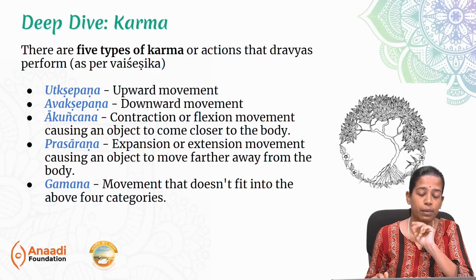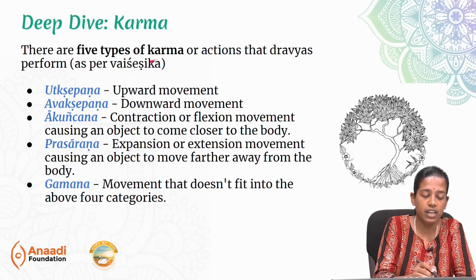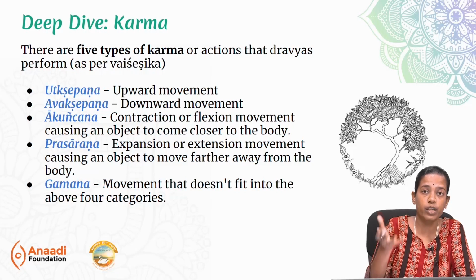Now, let's delve deeper into the karma aspect. According to Vaisheshika, karma is of 5 types. Utkshepana, which means upward movement. The action is that of moving upward. Avakshepana, which means moving downward.